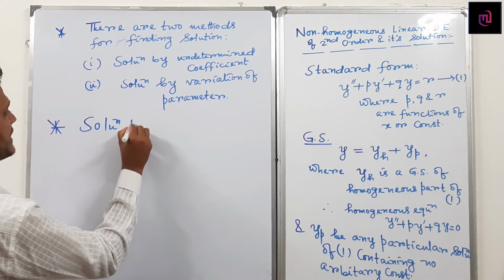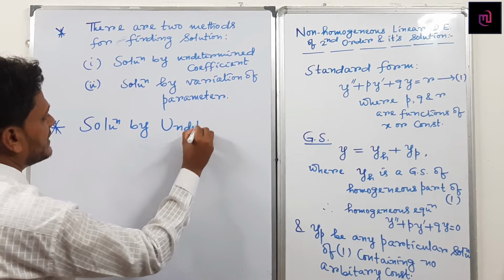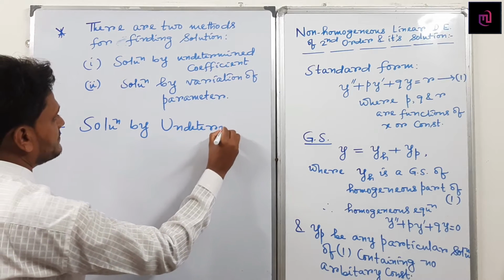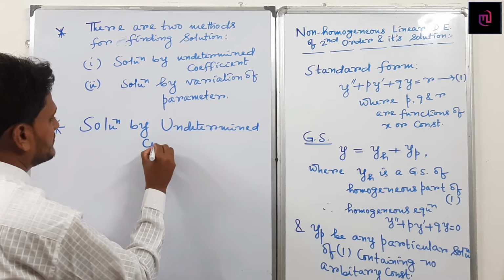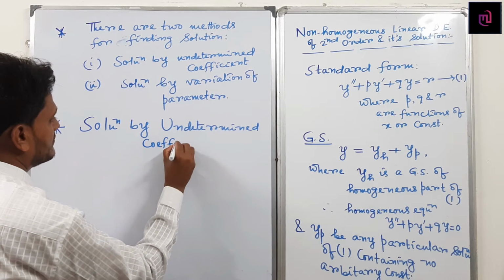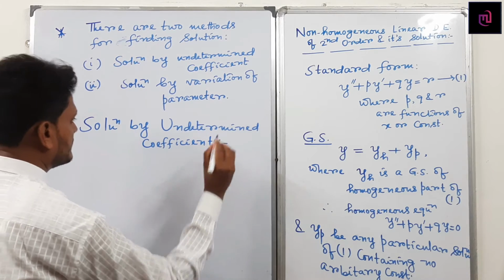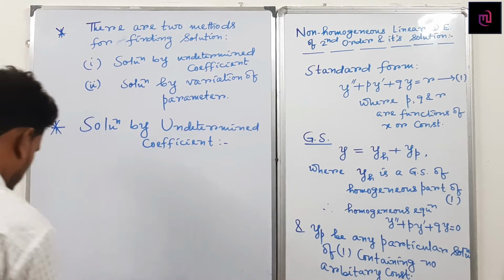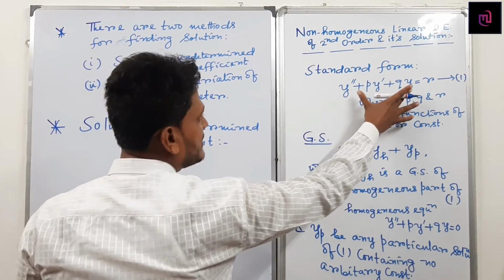Solution by undetermined coefficient. In the same process, whatever I have written, this is the non-homogeneous equation.